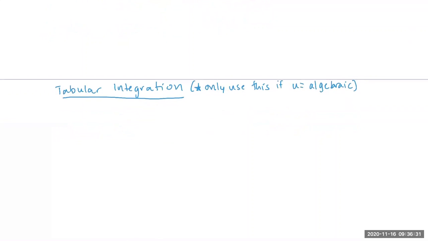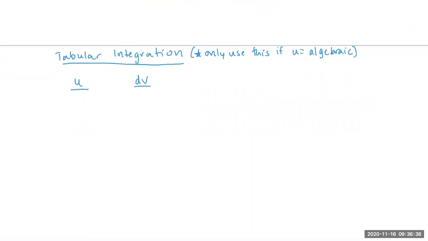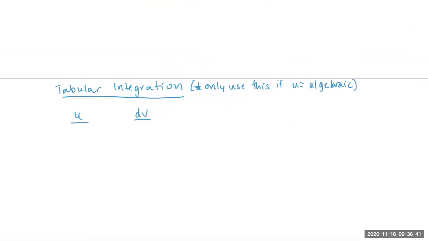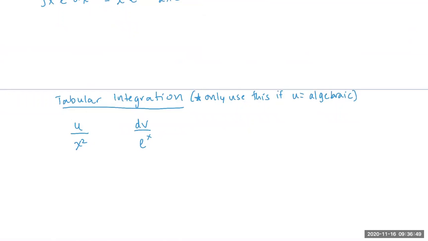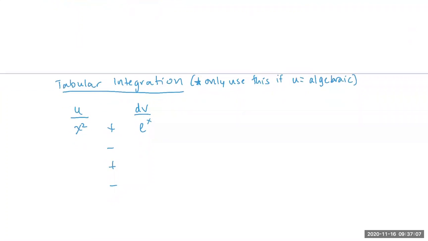Okay, so in our regular problems, we let u be equal to something and we let dv be equal to something. So in this case, we're going to assign u to be what we had above, which is x squared, and then e to the x. What we're going to do is put in between that the signs, which alternate: positive, negative, positive, negative, and you just go as far as you need to.